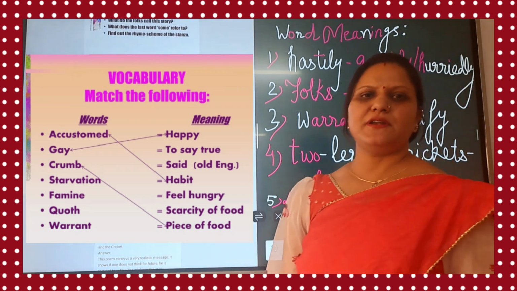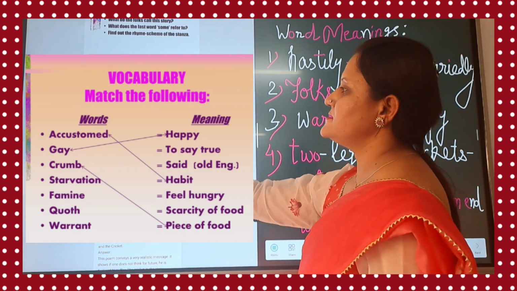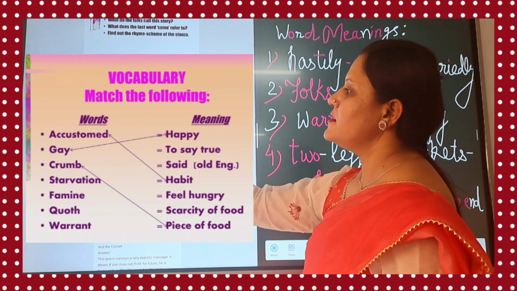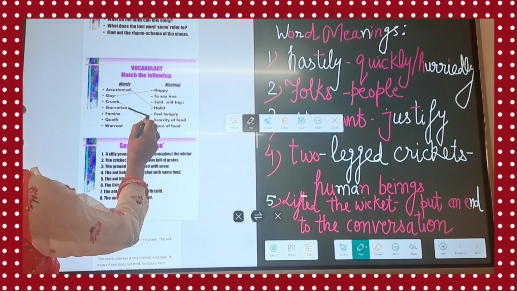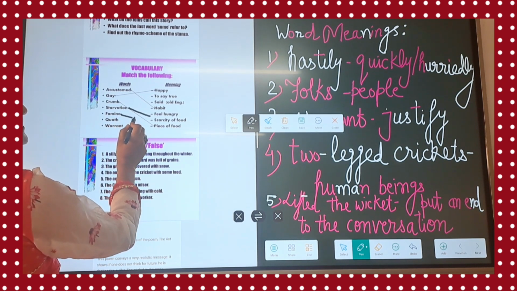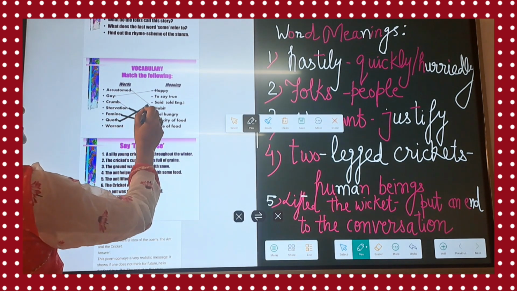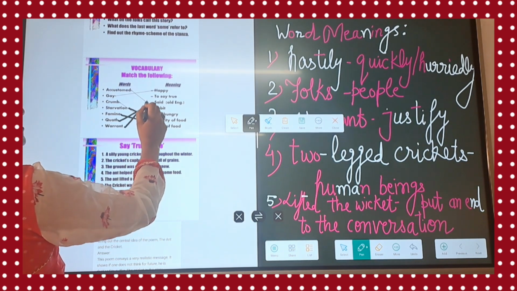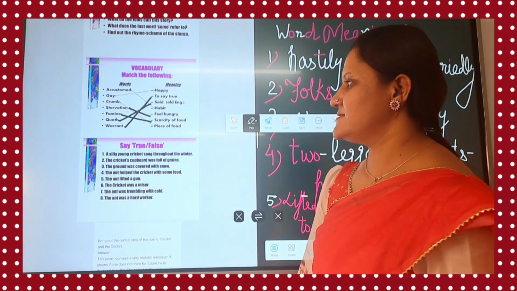So this is the vocabulary. We have to match the word meanings. Accustomed, that is habit. Gain means happy. Crumb, piece of wood. Starvation, feel hungry. Famine, scarcity of food. Warrant, quote, said. Warrant, to say, true. So all these word meanings are done.